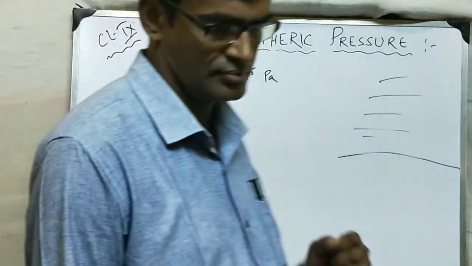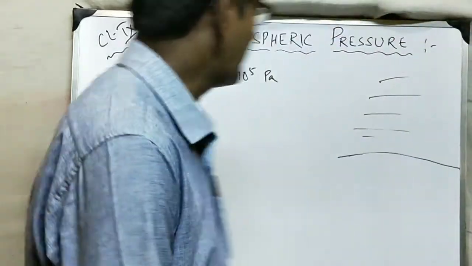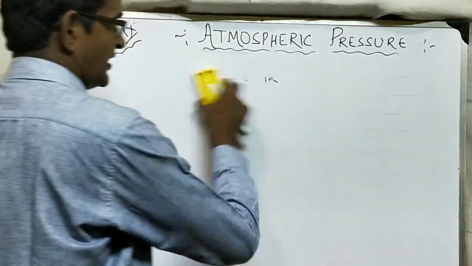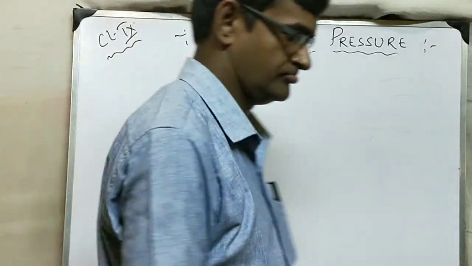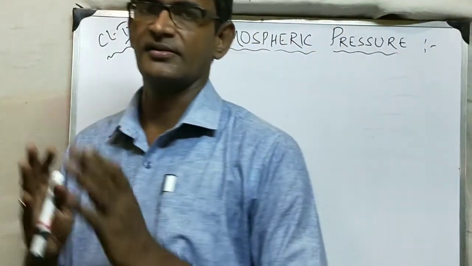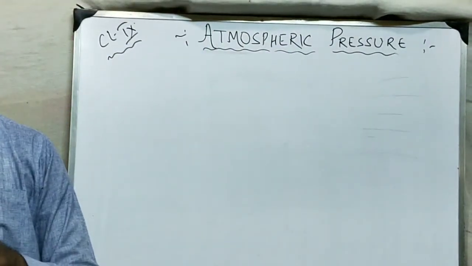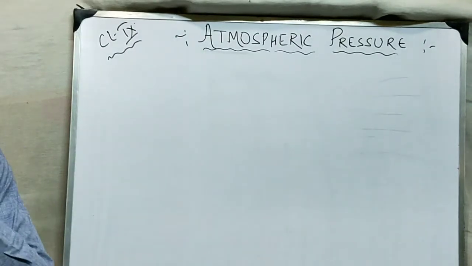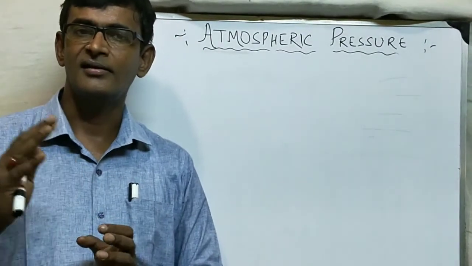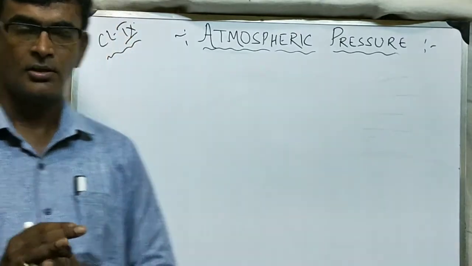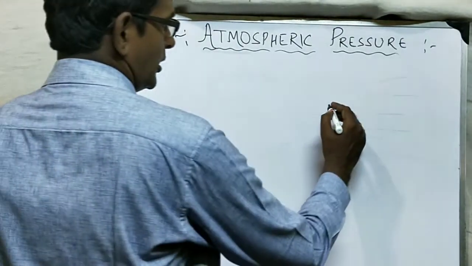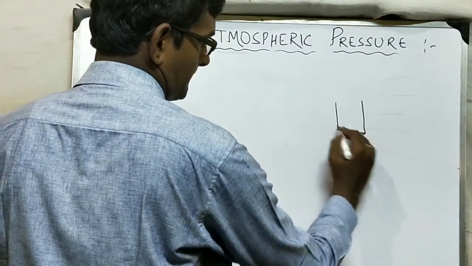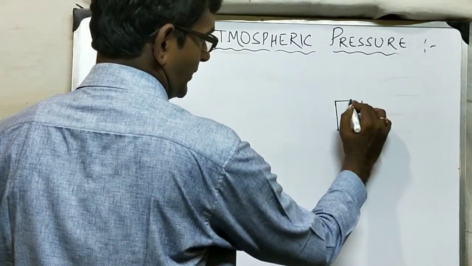But the question is, that's okay, but can we practically prove by any experiment that there exists atmospheric pressure? Yes, we can. By the help of a simple experiment which is called the crushing tin can experiment. Now what you have to do for that? You take a can, a nice can which has a lid.